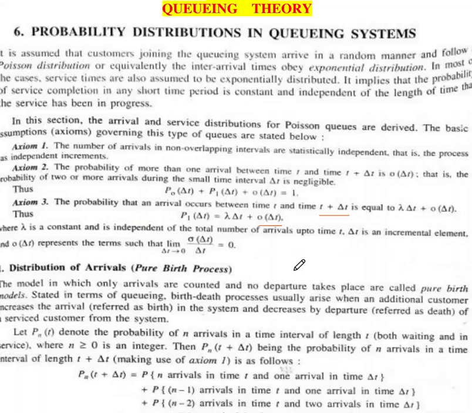Now we will see the first model, that is distribution of arrivals, or the pure birth process. In this model the arrivals are counted and no departure takes place, and it is called the pure birth model.